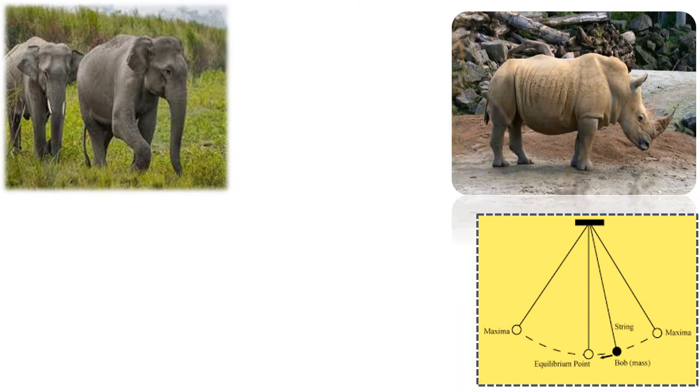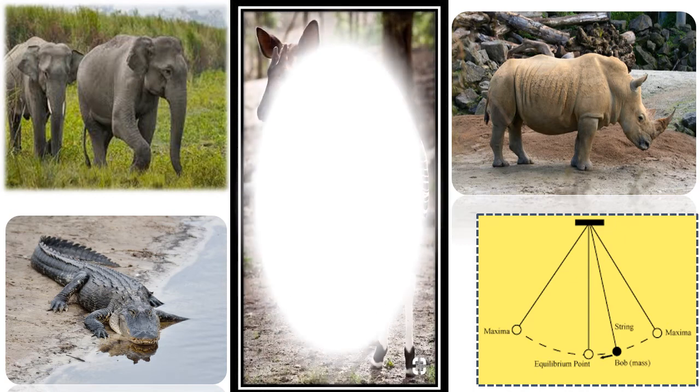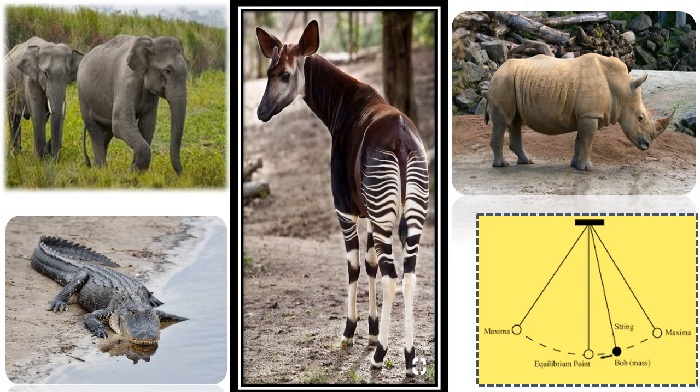Now children, which are the animals that produce infrasonic sounds? Let us look at them one by one. Elephants, rhinoceros, alligator, okapi, whales, etc. All these animals produce and can sense infrasonic sound waves.